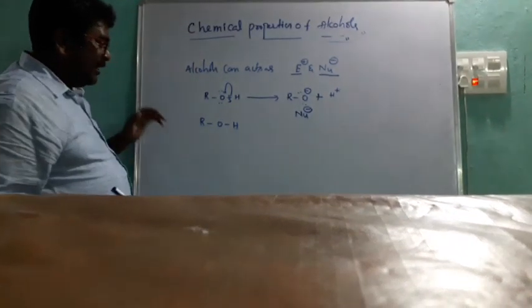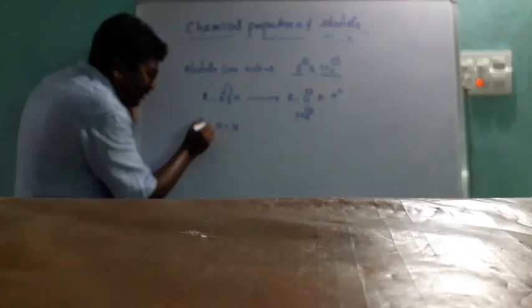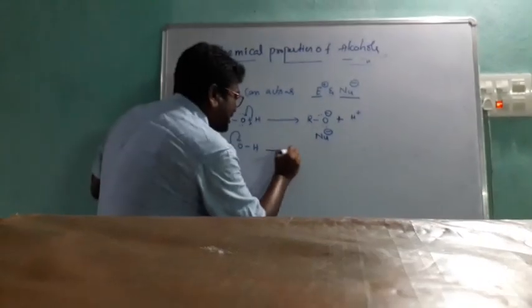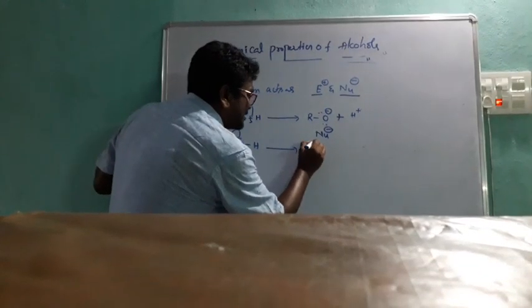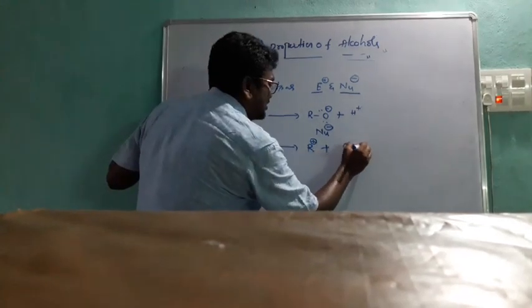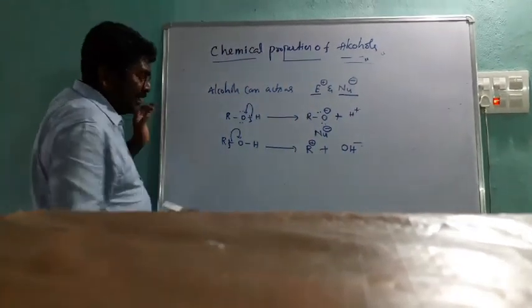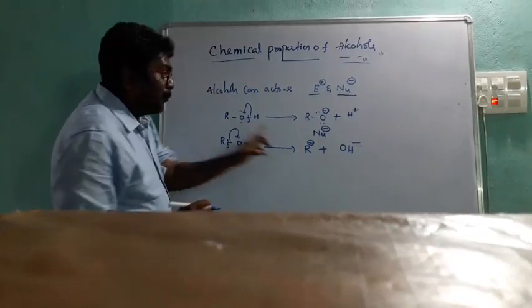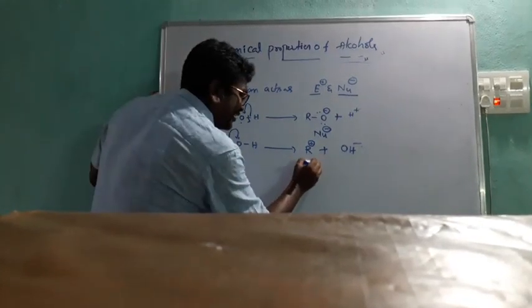Next one, ROH. See here, the bond breaks and these two electrons are gained by oxygen. Then we get R plus and OH minus. Now R plus has a positive charge, so it is an electrophile.